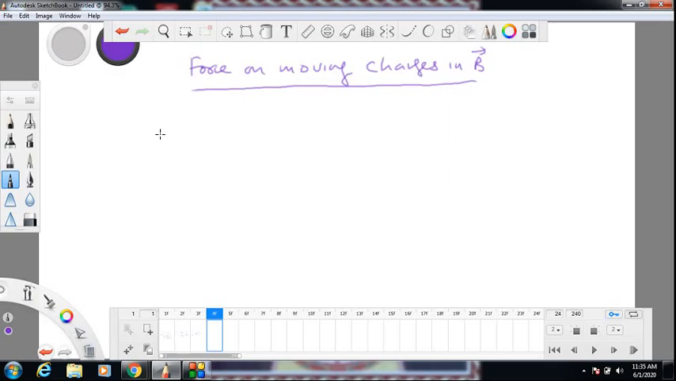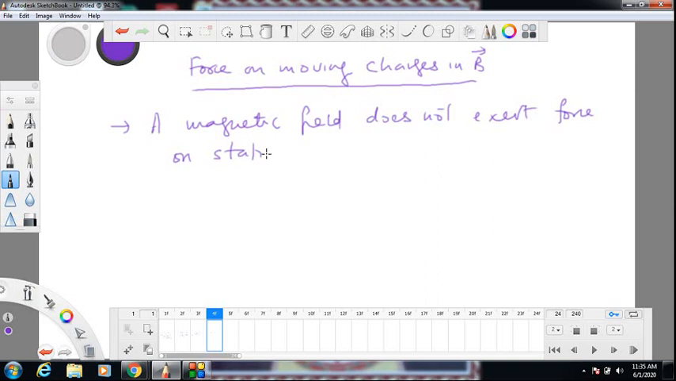So it's a magnetic field. First important point: a magnetic field does not exert force on stationary charges. Does not exert force on stationary charge. This is a very important point.